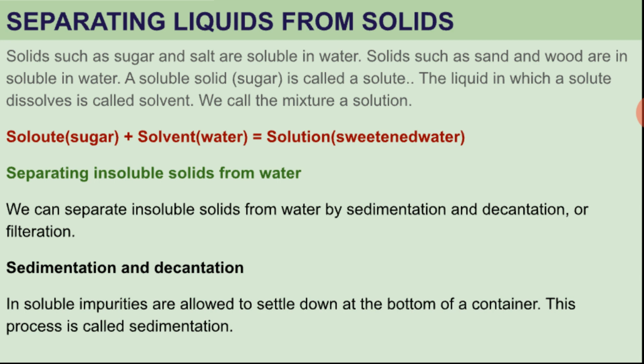A soluble solid like sugar, which dissolves, is called a solute. The liquid in which a solute dissolves is called the solvent. So sugar is the solute and water is the solvent.